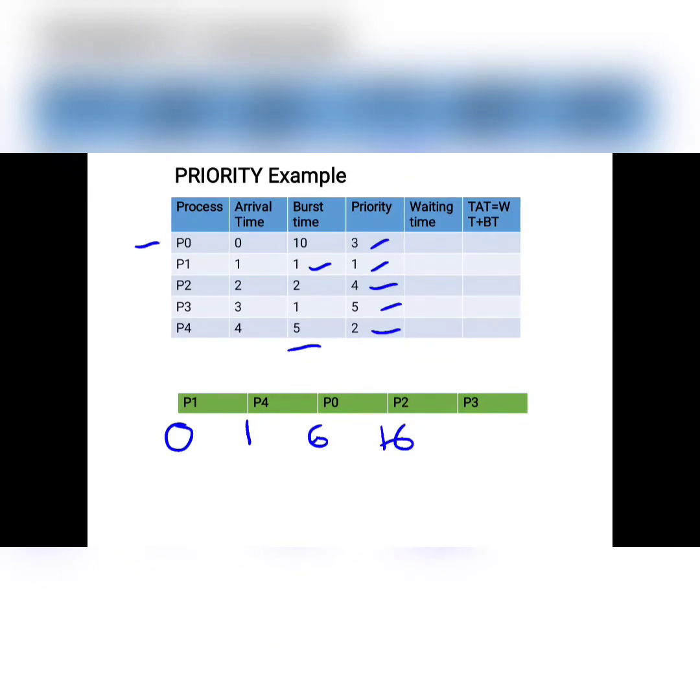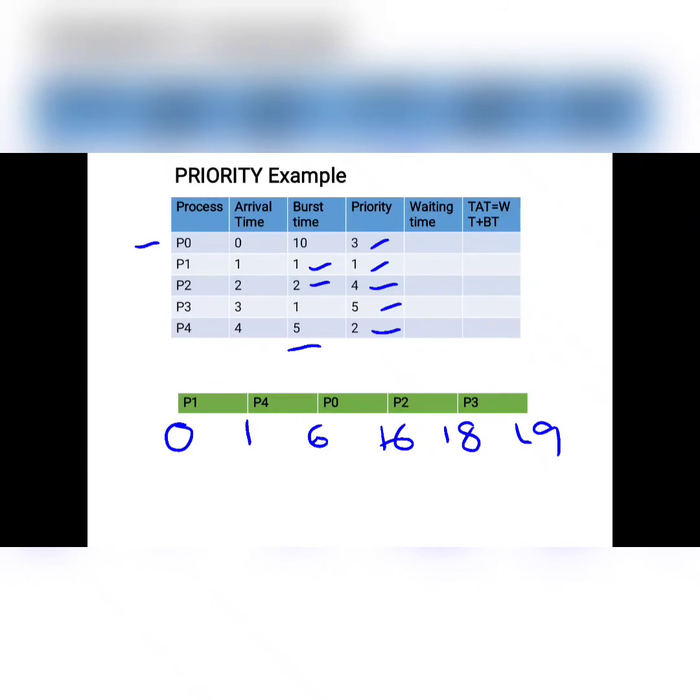Now P2 will start at 16 and its burst time is 2, so 16 plus 2 is 18. And now P3 will start at 18 and its burst time is 1, so that is 19. So process P1 starts at 0, P4 starts executing at 1, P0 at 6, P2 at 16, and P3 at 18.